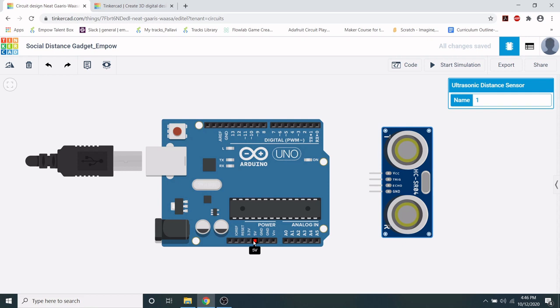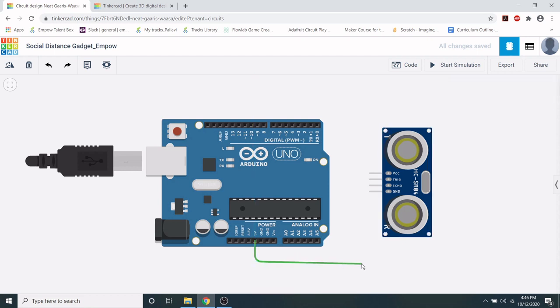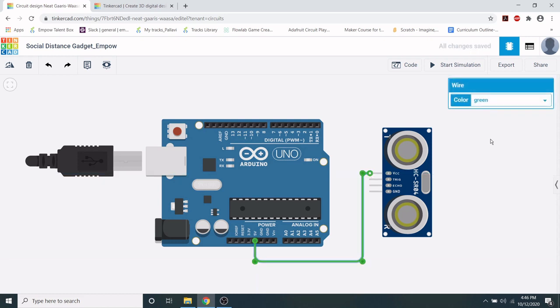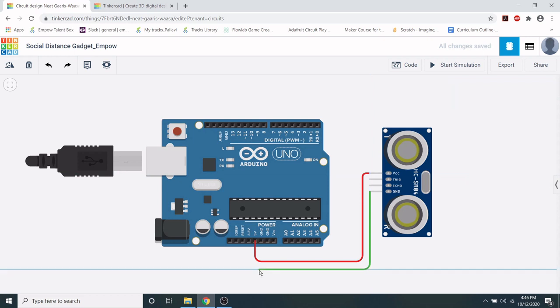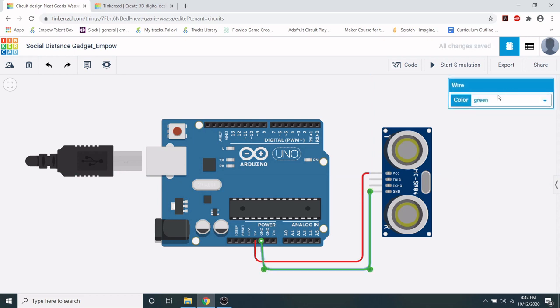Let's start by connecting VCC and ground. So let's connect 5 volts: click, turn, click, turn. So that's how you drag a wire. By convention, power is red and ground is black. So go ahead and connect to your board. If you want perfect right angles, you can always adapt and change.